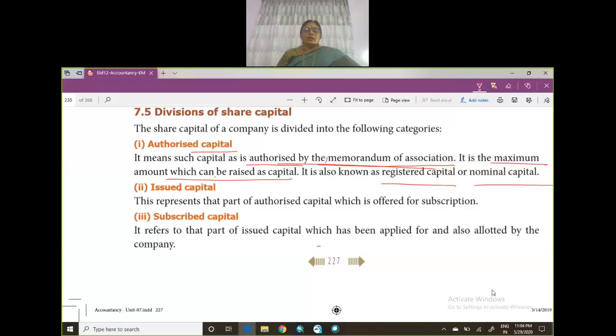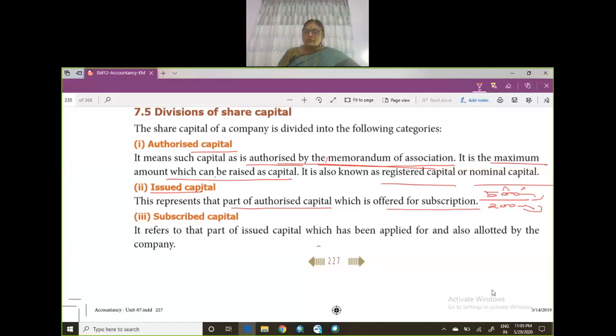Now next you have issued capital. What is issued capital? This represents the part of the authorized capital which is offered for subscription. For example, your authorized capital is 500 crores. You cannot issue the entire capital. For example, you can issue maybe 200 crores. So this is your issued capital. This is your authorized capital. This is the maximum amount that a company can have. So 200 crores you're going to issue.